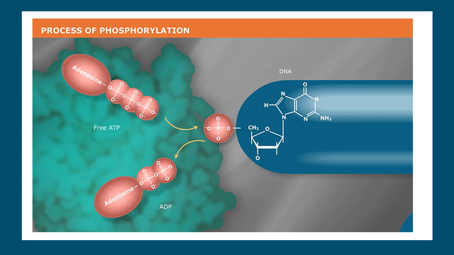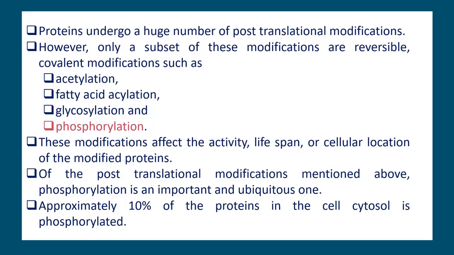These modifications will affect the enzymatic activity, the lifespan of the enzyme or the cellular location of the modified proteins. Of these, phosphorylation is an important and ubiquitous one. Ubiquitous means present everywhere.